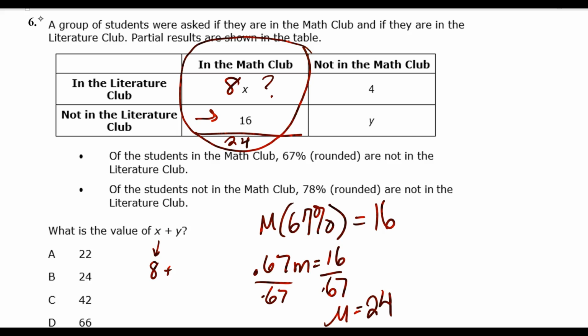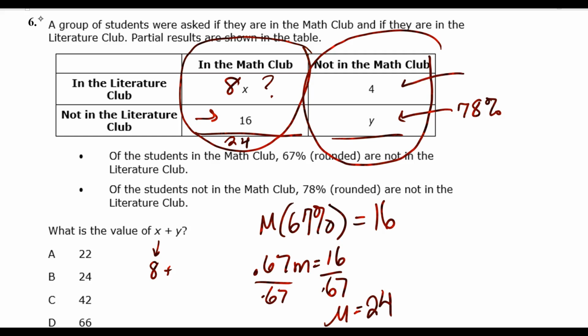Of the students not in the math club, 78% rounded are not in the literature club. That's not going to help by itself, but what does help is this: if 78% of some number gives us y, then what do we have left over? 22% of some number of students not in math club is going to give us 4. That's what we use to figure out how many students.